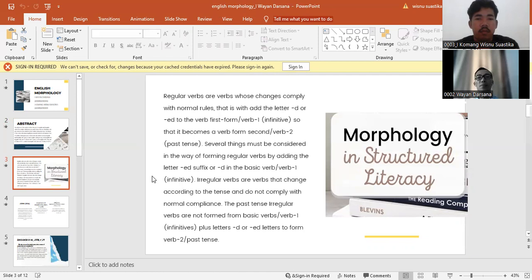Irregular verbs are verbs that change according to the tense and do not comply with normal rules. The past tense irregular verbs are not formed from the basic verb or verb 1 infinitive plus the letter d or ed to form verb 2 or past tense. Next slide, please.